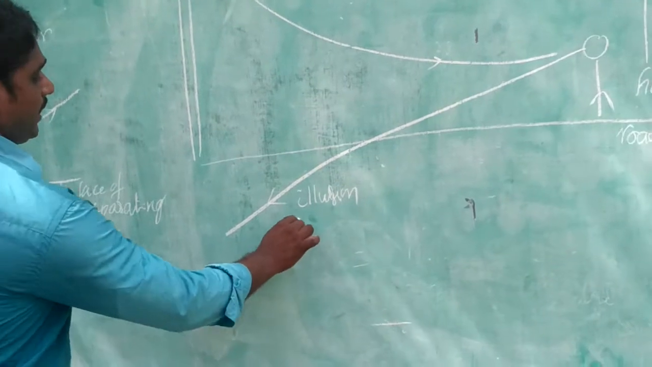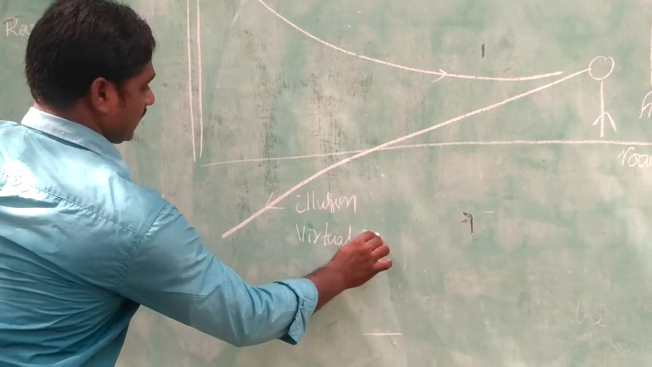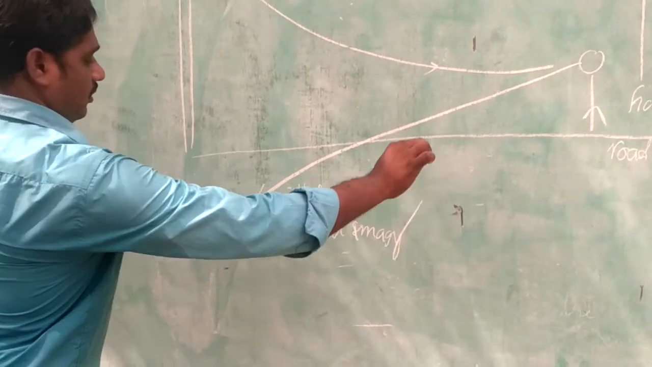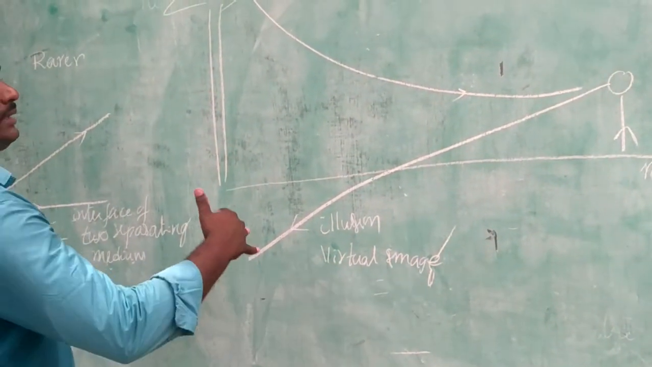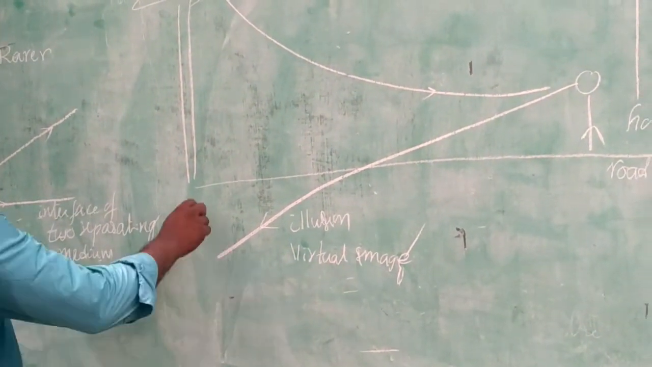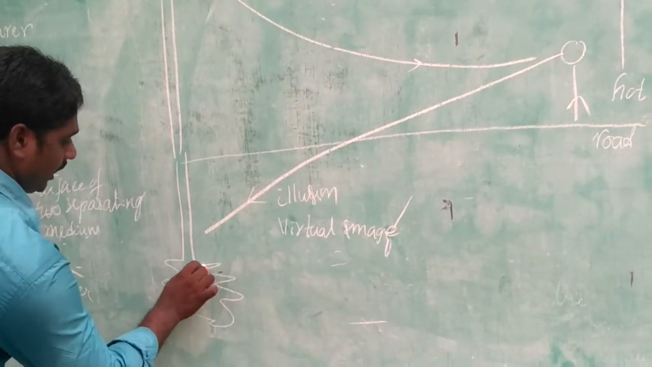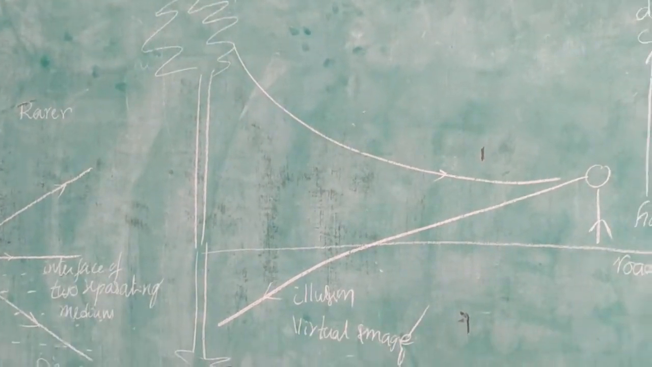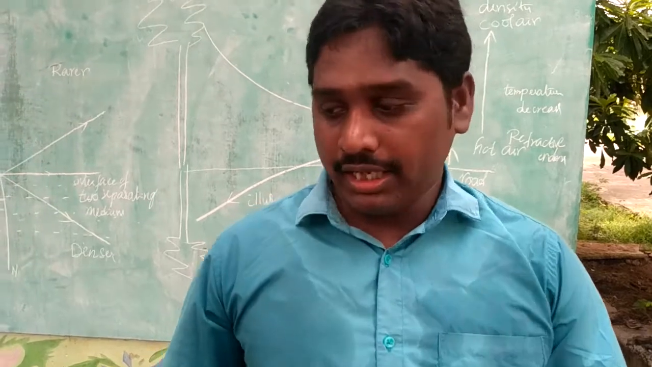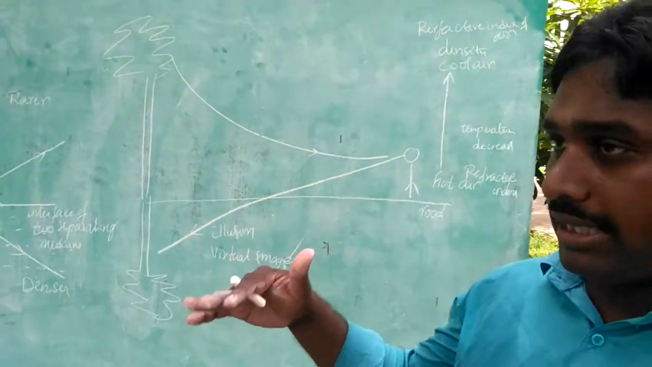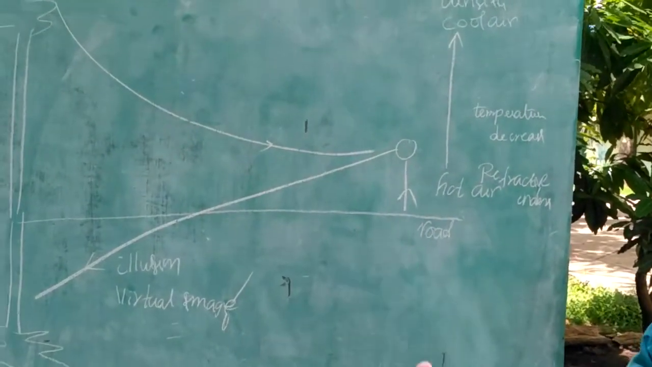Here only the virtual image of the sky is present. The virtual image is formed on the ground. It appears that the water has collected on the road. Or the inverted image of the tree falls on the ground. What is the reason? Because of the refracted ray reaching the observer, he feels that the ray of light is coming from the reflection of light from the ground.